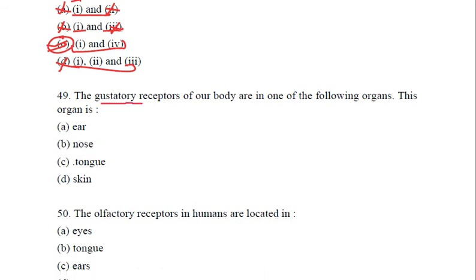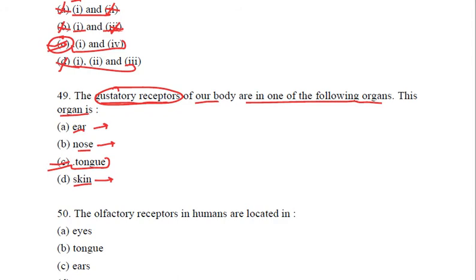The gustatory receptors of our body are in one of the following organs. Now the gustatory receptors are for taste. And from where do we taste? From the tongue, not the ear, nose or skin. In ears, we have got the phonoreceptors. In nose, we have got the olfactoreceptors for smell. And skin, we have got the thermoreceptors for temperature change.